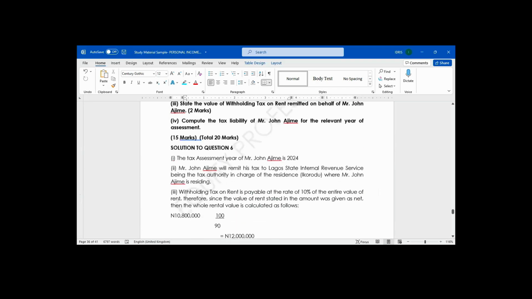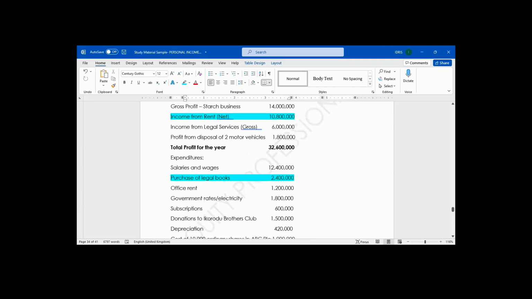So the next one after that is subscription, 600,000. Is it allowed or disallowed? If we are not giving a note, subscription is allowed. Are we giving a note regarding subscription here?